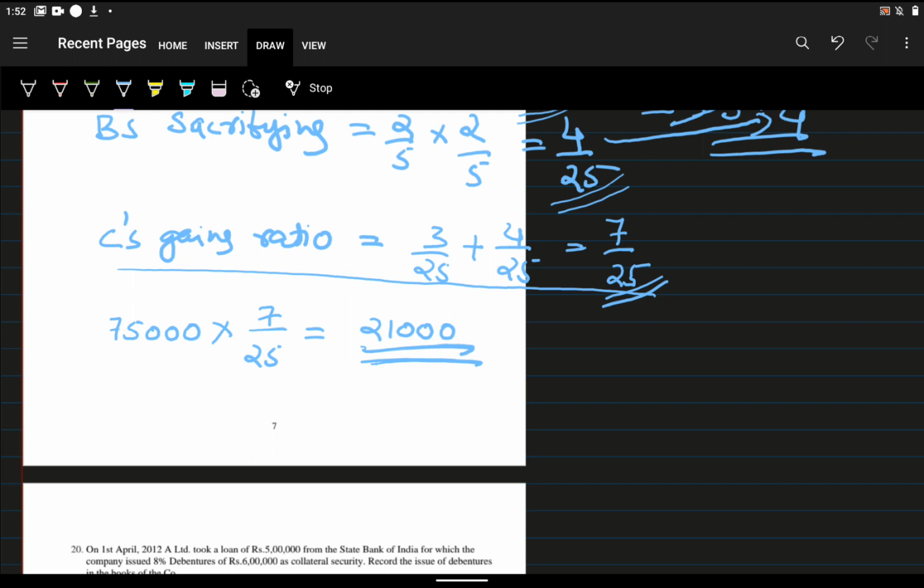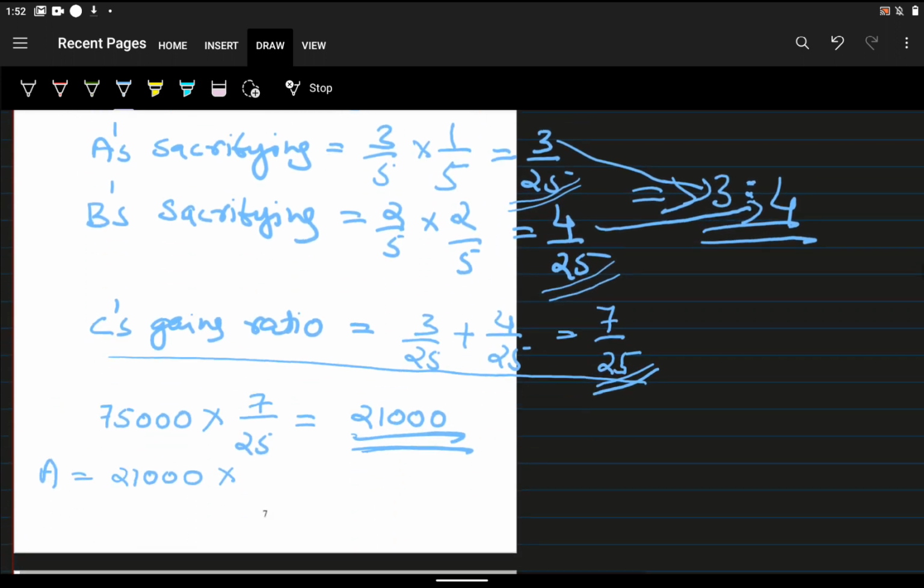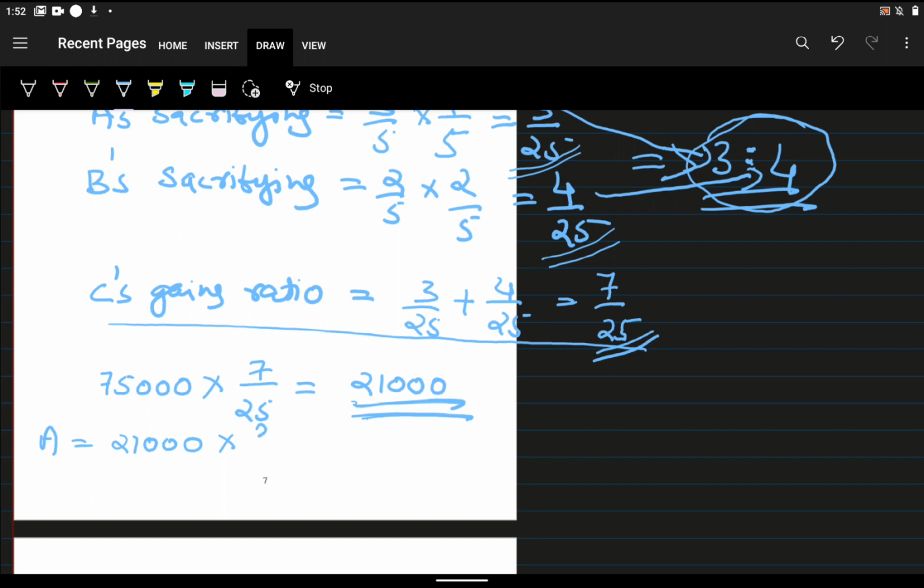Always keep in mind, the goodwill of the new partner, that means the incoming partner, will be distributed to the old partners in their sacrificing ratio. So what is the value here? 21,000. A will get 21,000 into 3 by 7, since 3:4 is the sacrificing ratio. That is equal to 9,000. B will get 21,000 into 4 by 7, that is 12,000.